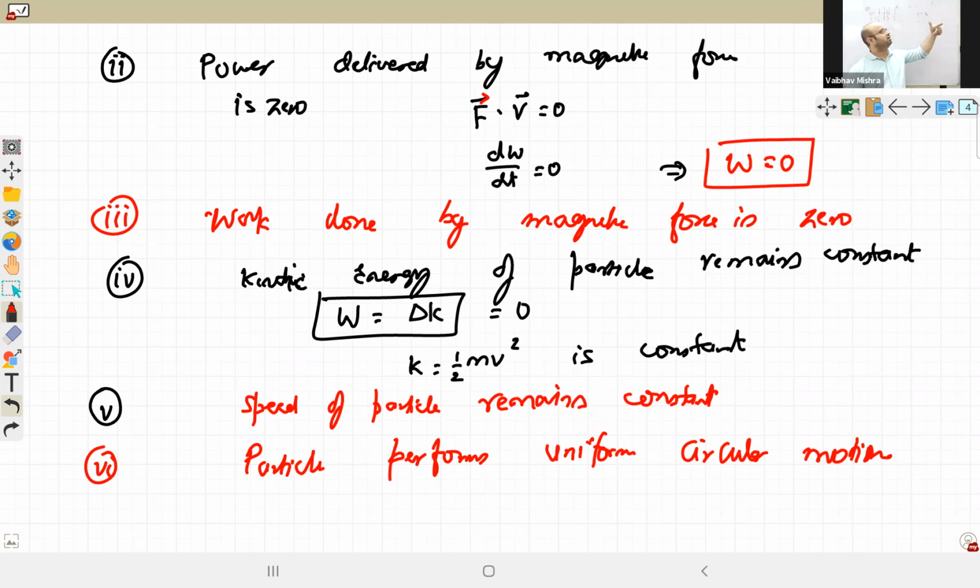Magnetic field is outwards. Negative charge is towards left, so we'll have to turn it towards right. Then thumb is pointing down, so this will be downwards. And notice that it is a negative charge. In the case of negative charge, we will use the middle finger opposite to the velocity. If this had been a positive charge, then up. So for negative charge, it will be down. It's not up, it's downwards.